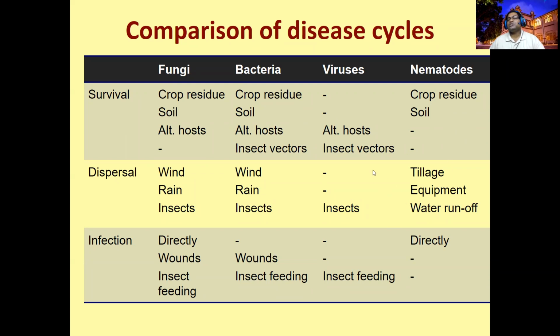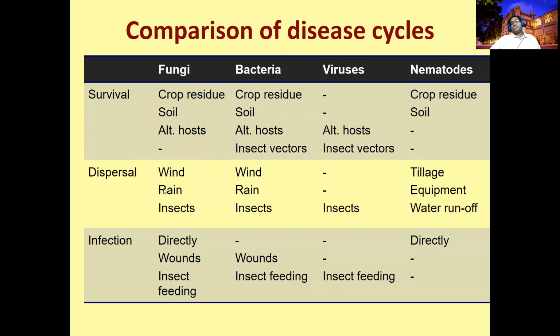Sometimes they are using the 4 modes, mainly 3 modes. They will use wind, rain, insects, or farm implements. For example, these fungal diseases are using 3 modes: wind, rain, farm implements. Bacteria use 4 modes: wind, rain, insects, and farm implements. Viruses move by only 1 mode, insects. The fungi, there are some cases where insects also help the fungi, but in rare cases, right? In the rare cases.